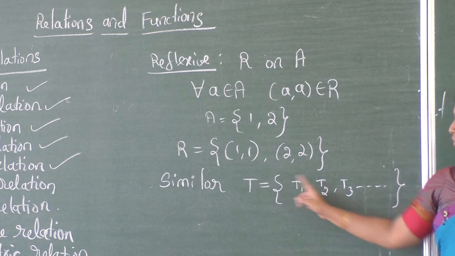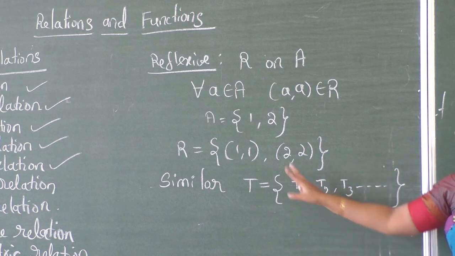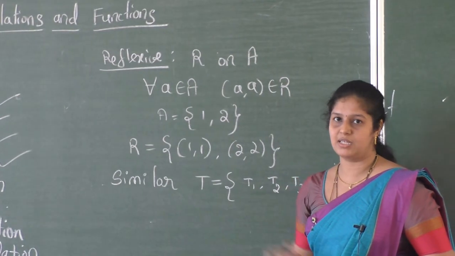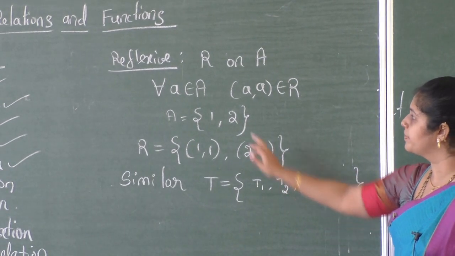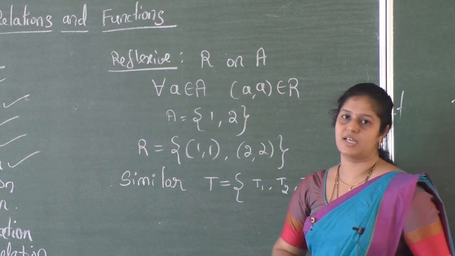When these triangles are related, I will give the similar relation. Whether this similar relation is reflexive, that we have to decide.